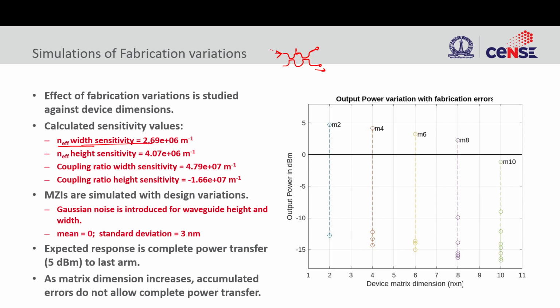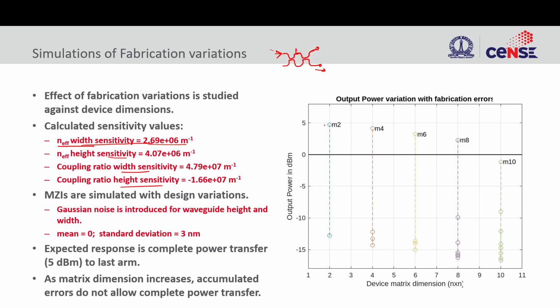That sensitivity we calculated from simulations. Height sensitivity we calculated. Coupling ratio sensitivity to width and height we calculated. And then we gave a Gaussian noise in all these parameters: the width of the waveguide, the height of the waveguide, the gap between the two waveguides. Based on that Gaussian noise, we found the expected response.